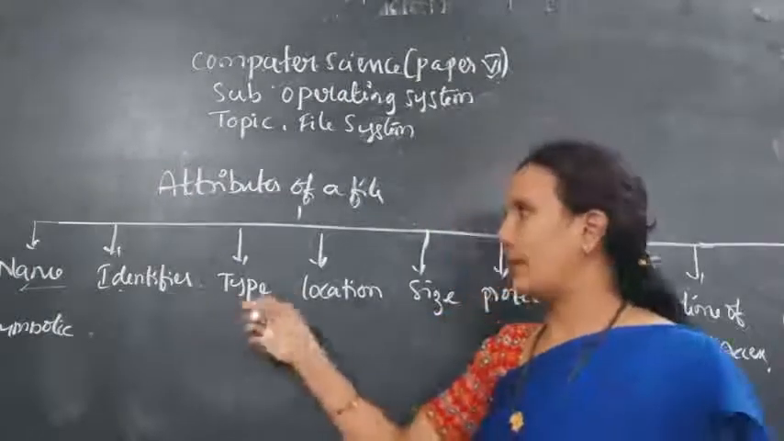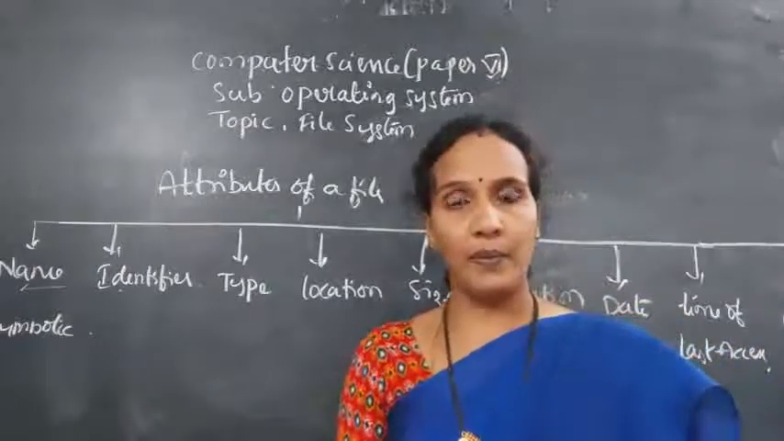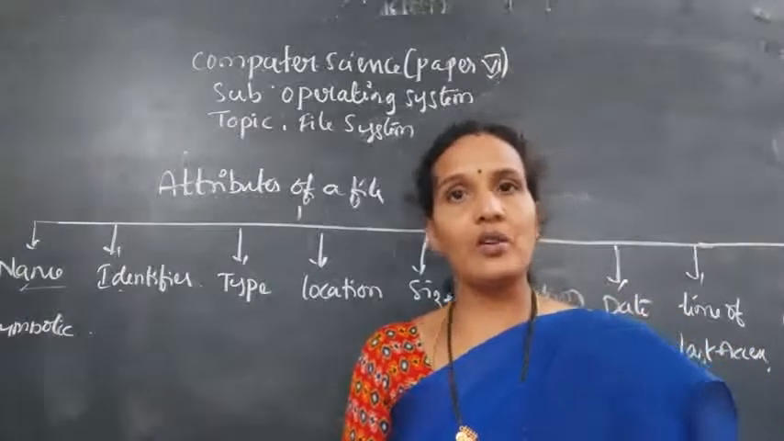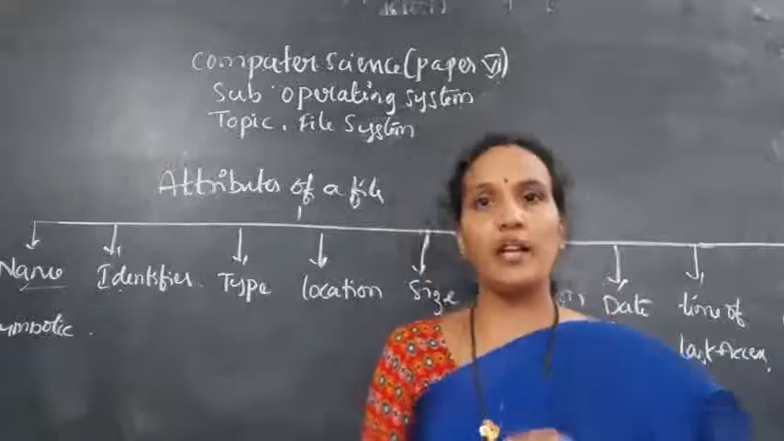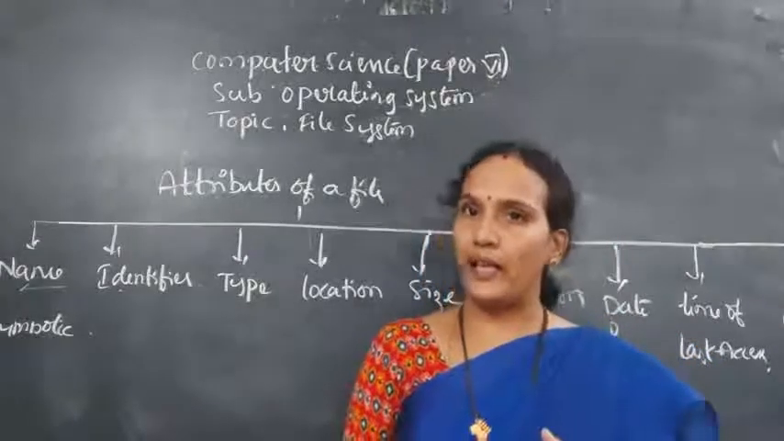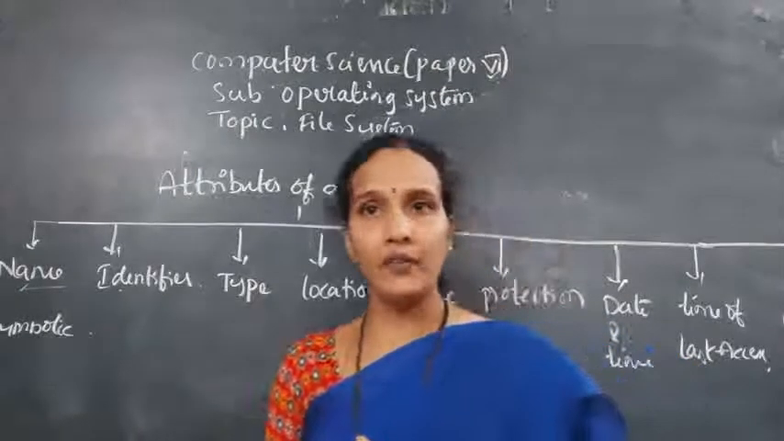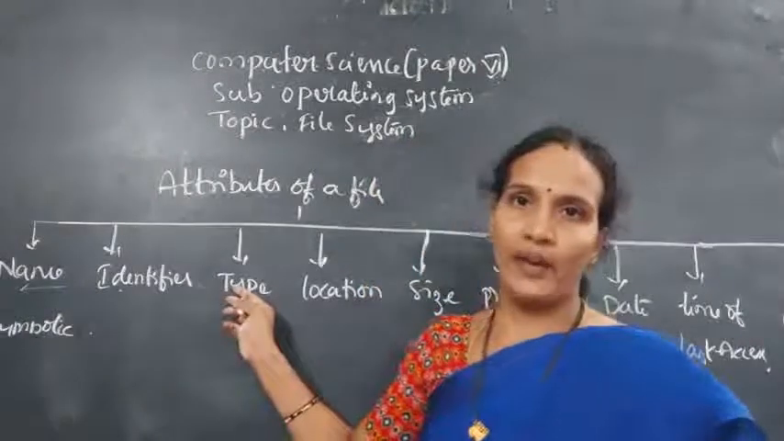Now come to the type. This I have already explained: .c, .cpp, .java. That is called the type of a file. It means what type of file it is, whether it is a Word file, an Excel file, or a PowerPoint file. That is identified by using the file type.